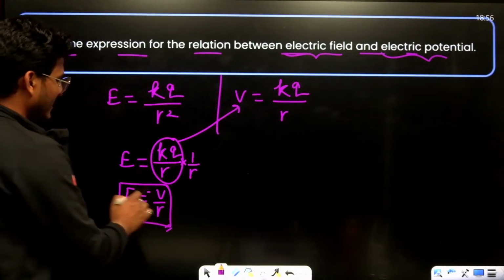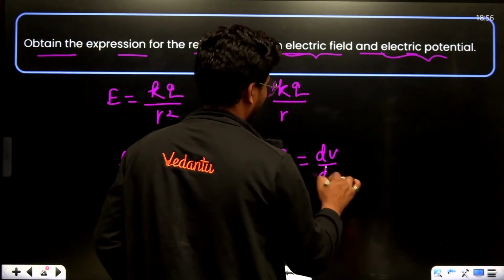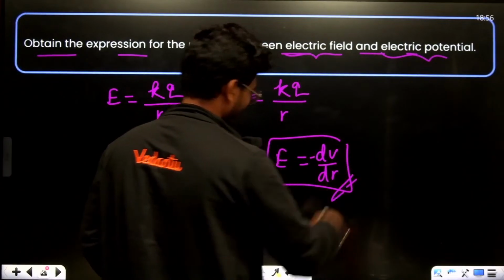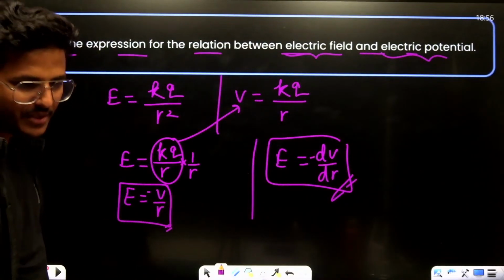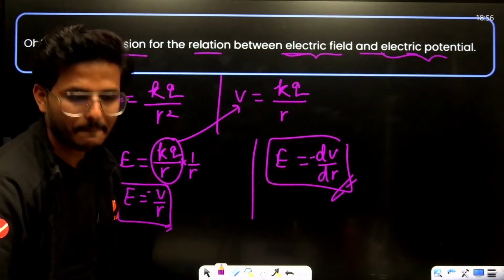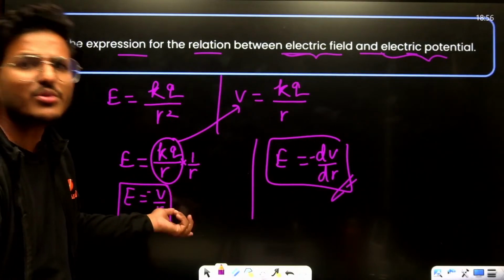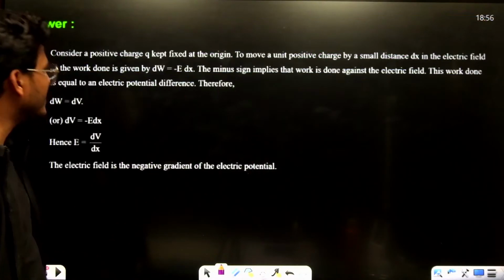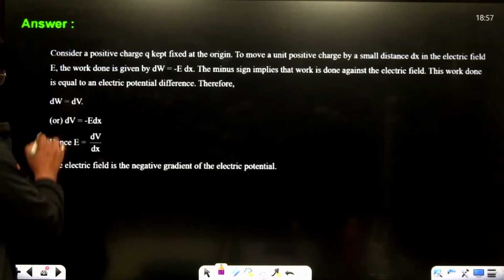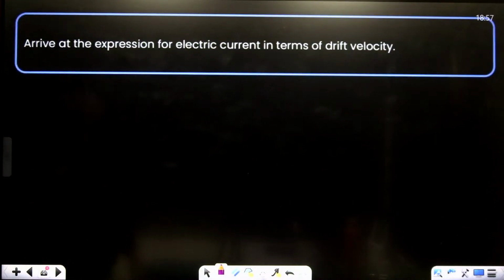Similarly, we can write E equals to negative of dV upon dr. This is the potential gradient. This is the rate of change, and rate of change is also known as gradient. E equals to negative of dV upon dx. All right.